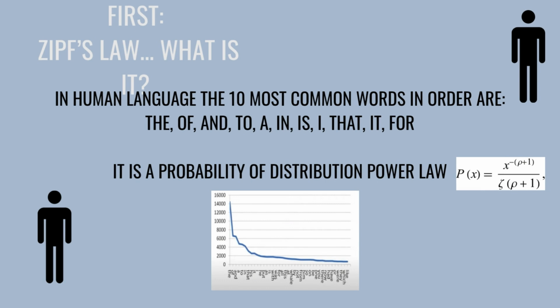So, what is Zipf's law? Zipf's law is a probability distribution power law. Something as complex as language can be simplified into the following equation, seen on the slide, which might look kind of crazy. The 10 most used words in the human language are the following: the, of, and, to, in, is, I, that, it, and for. The law basically says that the most common word, so the, occurs twice as often as the next most common, which is of, and three times as often as the third, which is and, and so on.